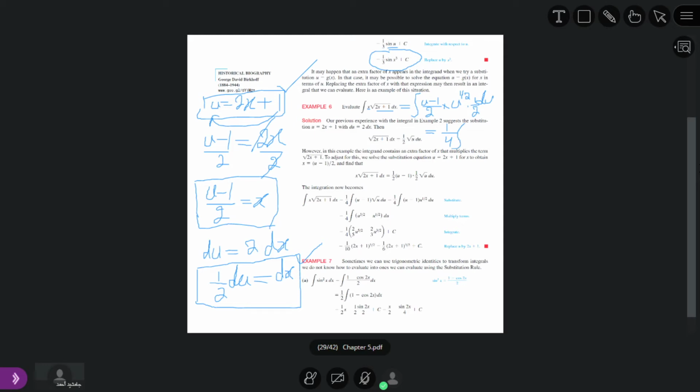Here we have u power 3 by 2, because u power 1 by 2 times u is u power 1 plus 1 by 2. We increase one in the power, so u power 3 by 2, and u power 1 by 2.